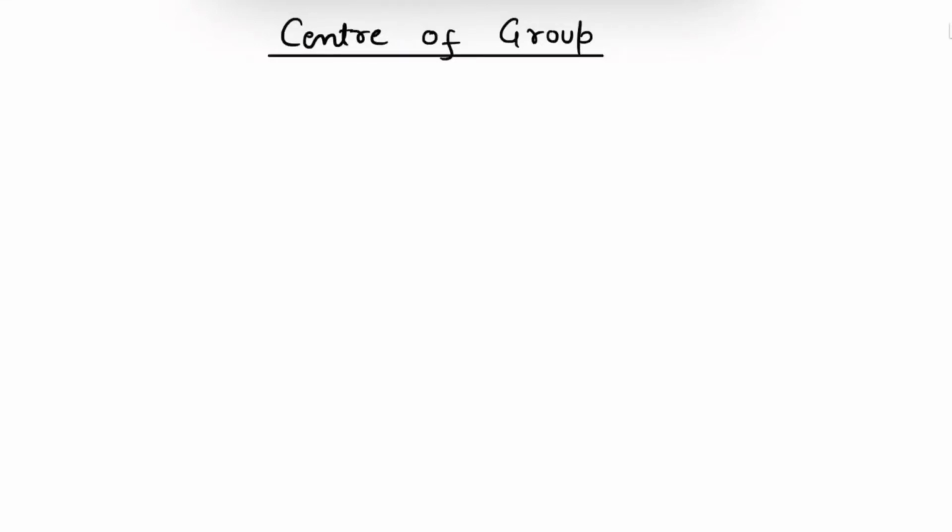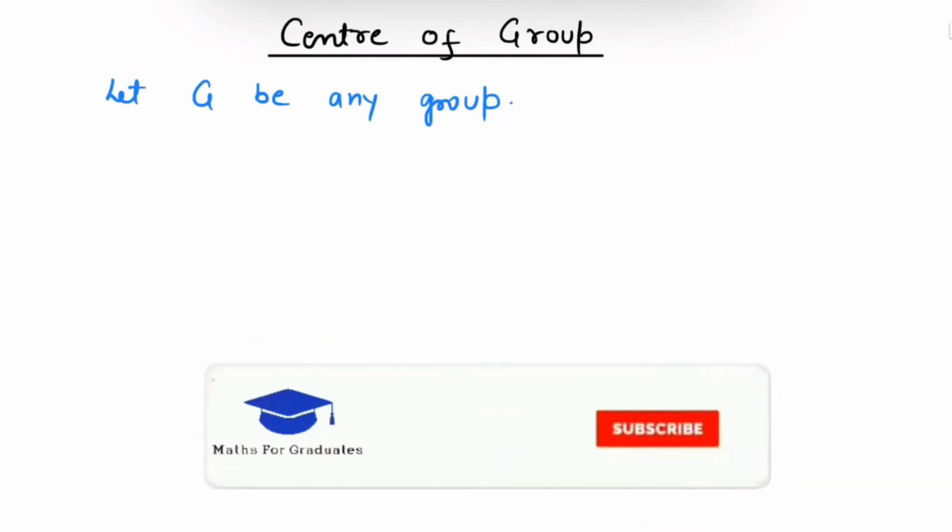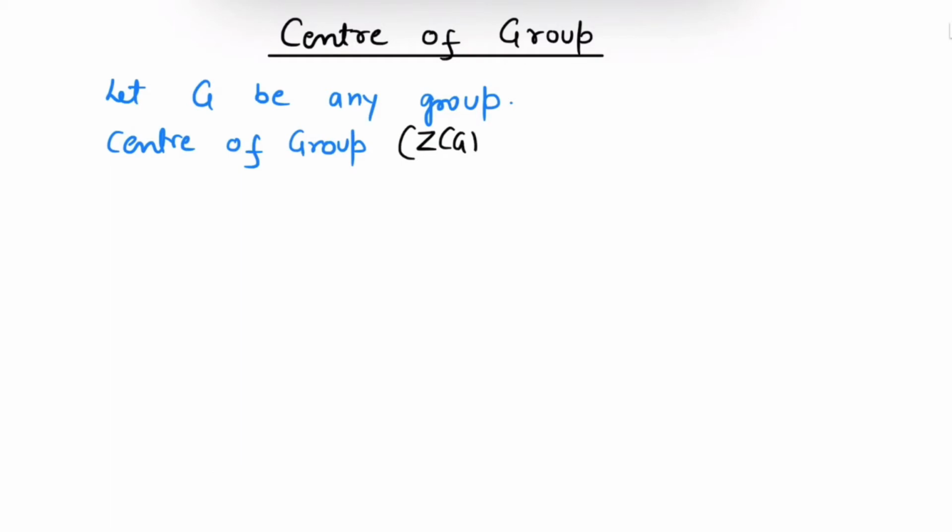Today we are going to learn center of group. So let's start. Let G be any group, then center of group Z(G) equals {x belongs to G such that xg equals gx for all g belongs to G}.